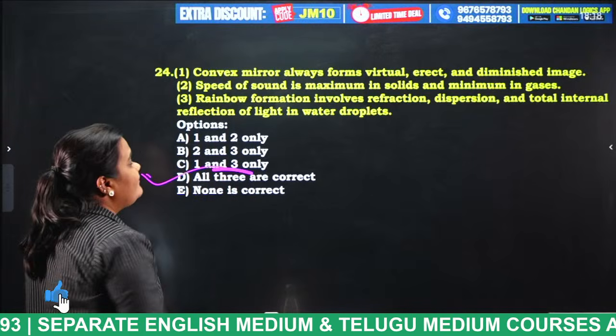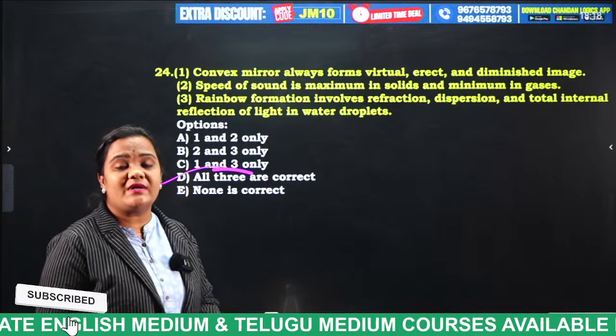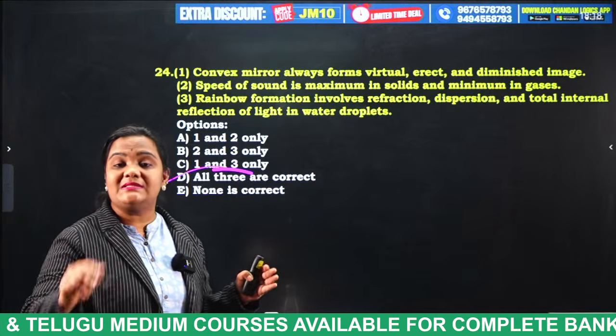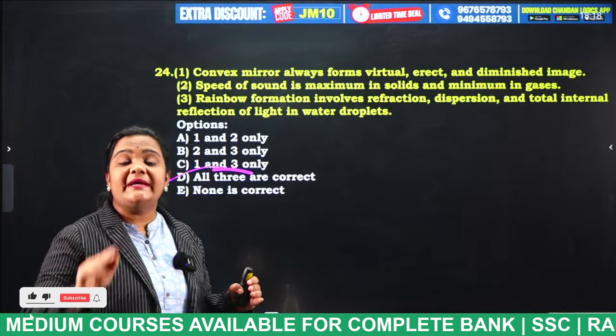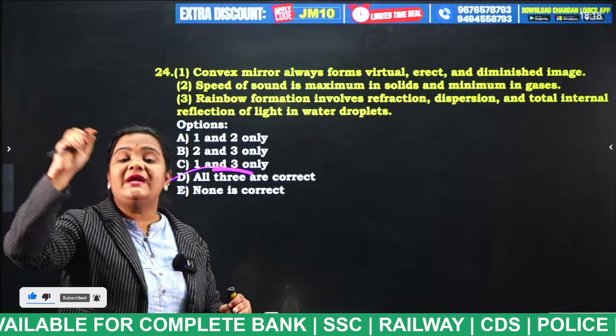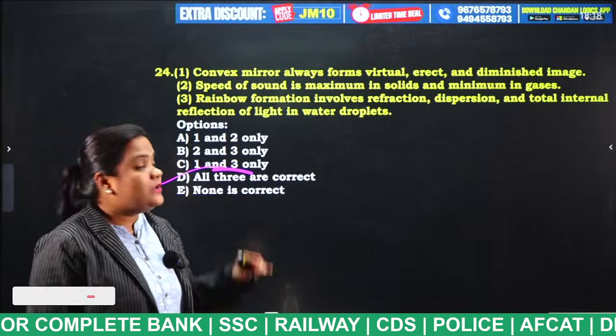Why? Because convex mirror is nothing but a diverging mirror. The mirror which we use in vehicles is a convex mirror. Why? Because it will show the images which are at very long distances in a diminished manner. Okay, so that is okay.